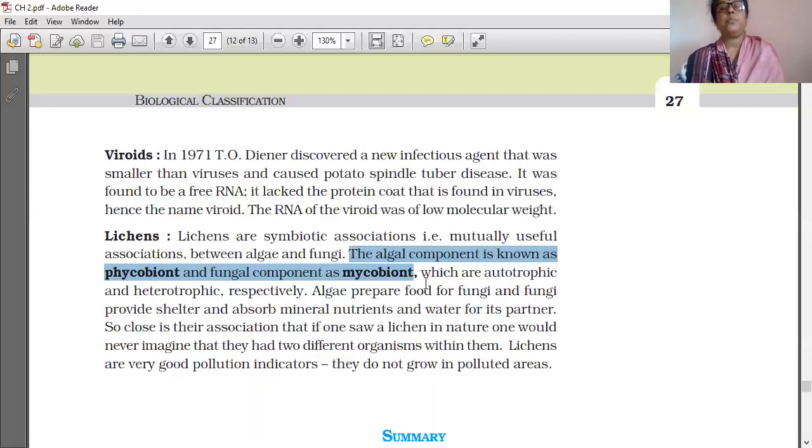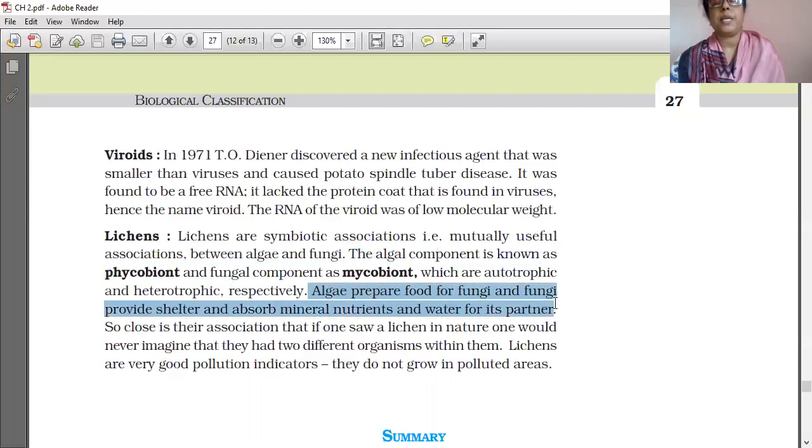Algae prepare food for fungi, and fungi provide shelter and absorb mineral nutrients and water for their partner. So both of them benefit.